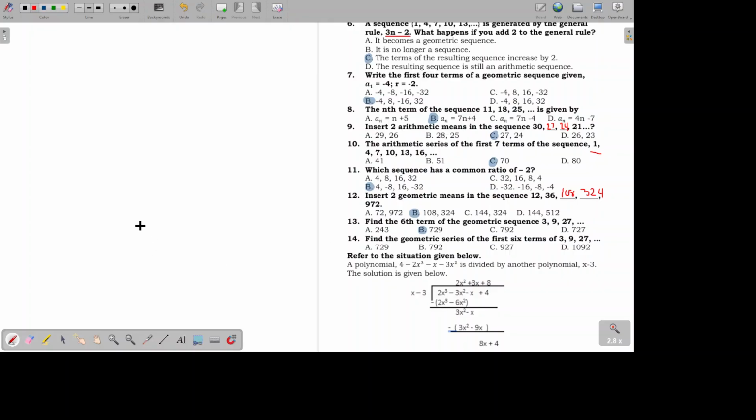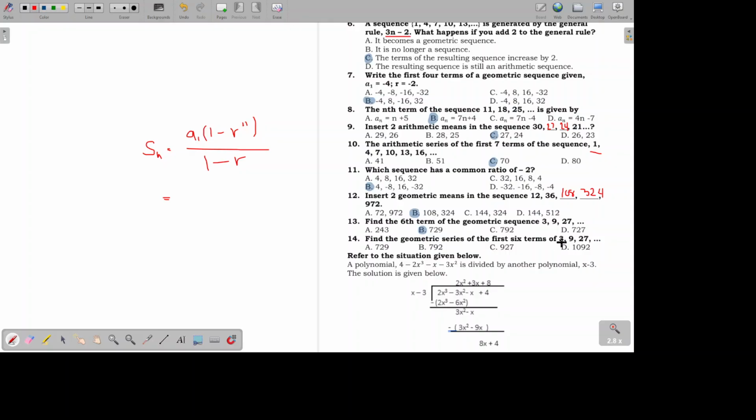So 3, 9, 27. So the formula for that is S sub n equals a times 1 minus r raised to the power of n over 1 minus r. Sana naalala nyo pa to. Okay, so the a there, or sometimes we call it a sub 1 as I mentioned before.